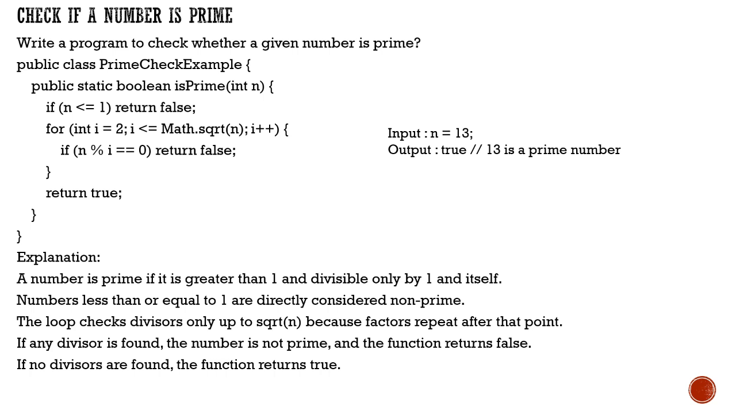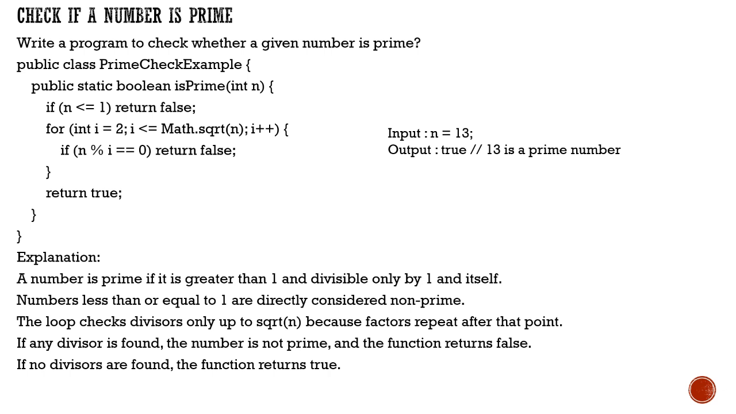Now, what is a prime number? The numbers which are greater than 1, and which are divisible by 1 and by itself, and it should not be divisible by any other numbers. So the numbers which are less than or equal to 1 are considered non-prime.